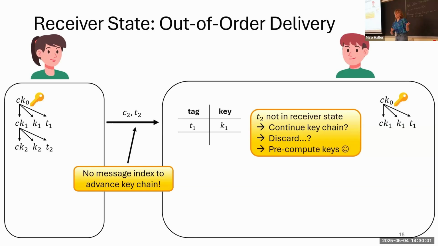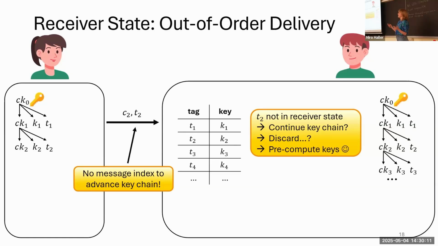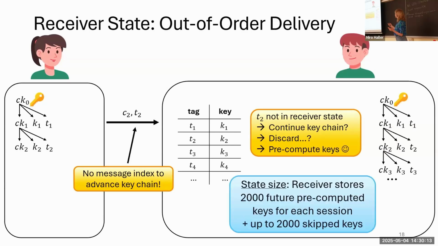Signal currently in their implementation allows for 2,000 ciphertexts to be received out of order. So we just adopt this number, and we let Bob pre-compute 2,000 tags and keys, and Bob can then additionally also store up to 2,000 keys.